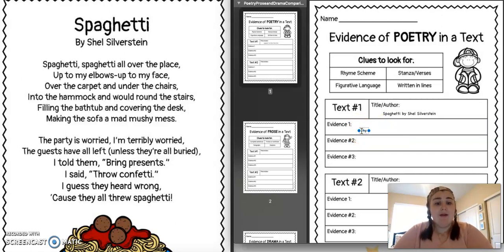Well, it has rhyme scheme. It says all over the place, and that rhymes with up to my face. So that is one evidence that what we are reading is poetry.